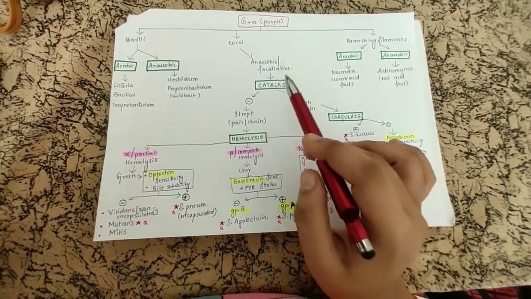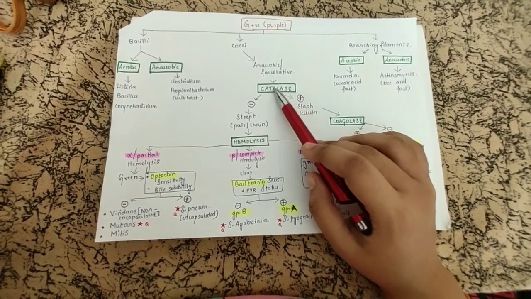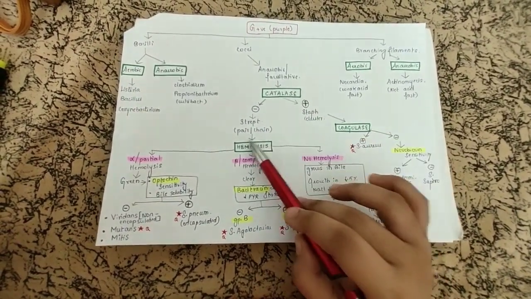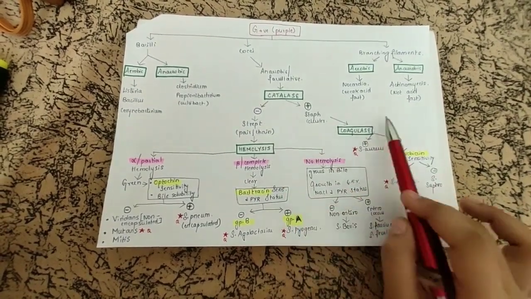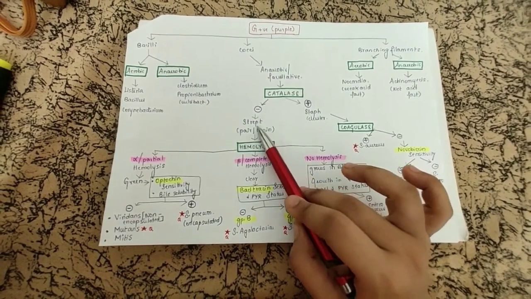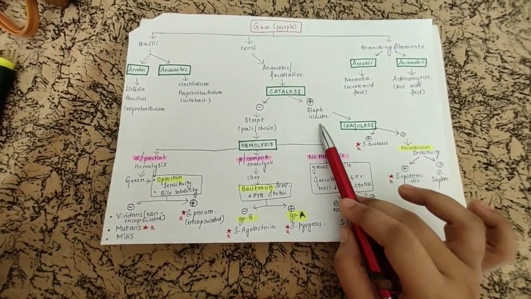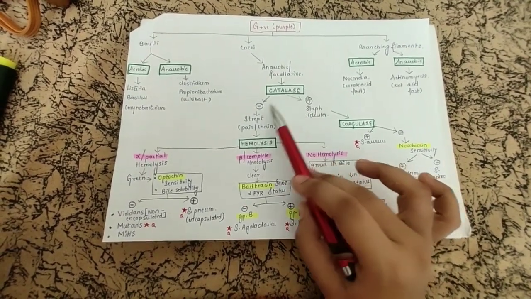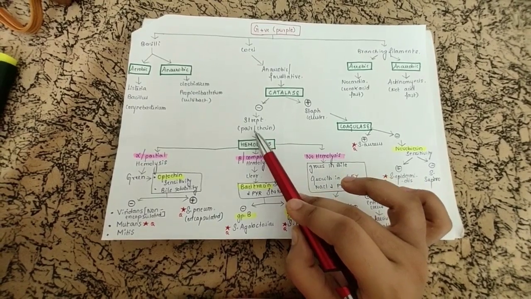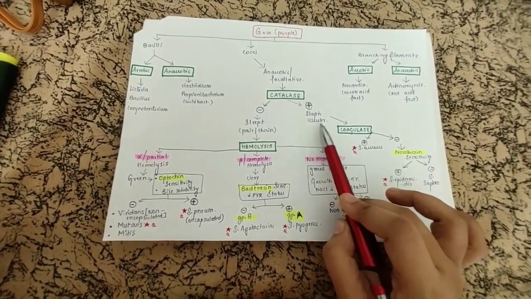The cocci are mostly anaerobic and or facultative, that is both. And in this, catalase is a test. The boxes are the main headings, and if it is catalase negative, we can tell it as the Streptococcus group, and if it is positive, we know that it is the Staphylococcus group. Streptococcus will be in the form of pairs or chains and Staph in clusters.